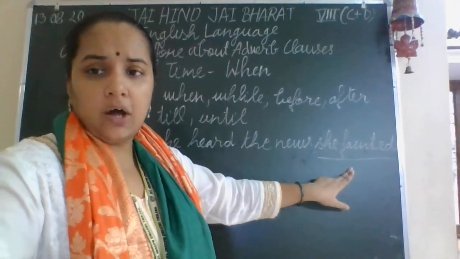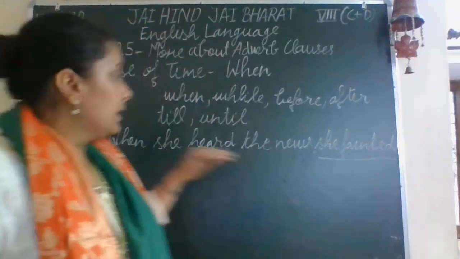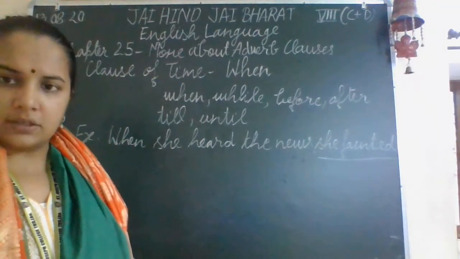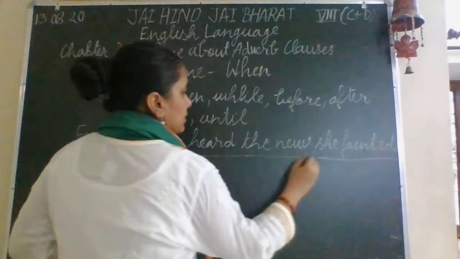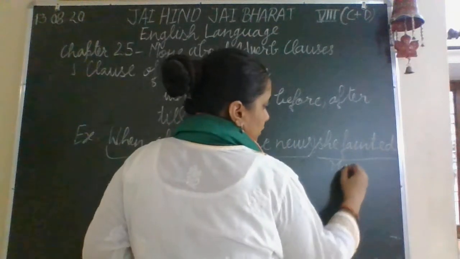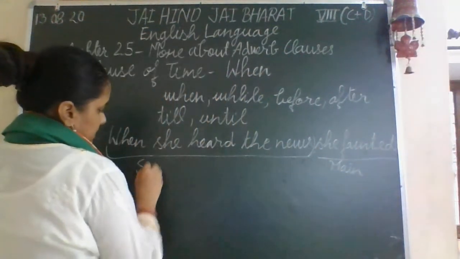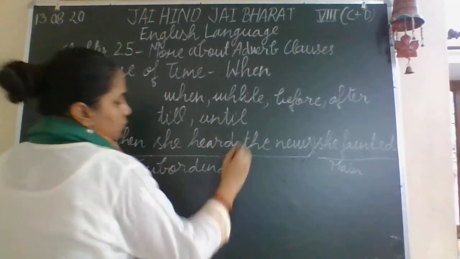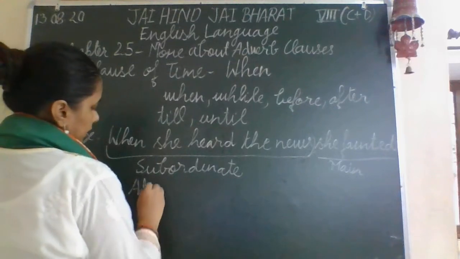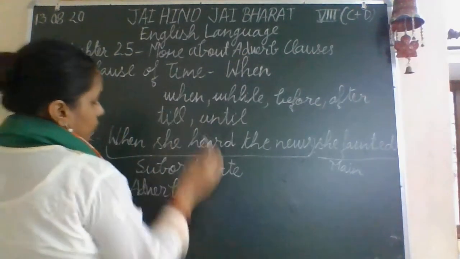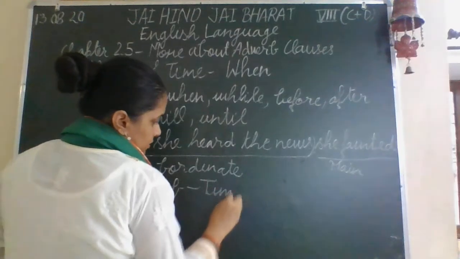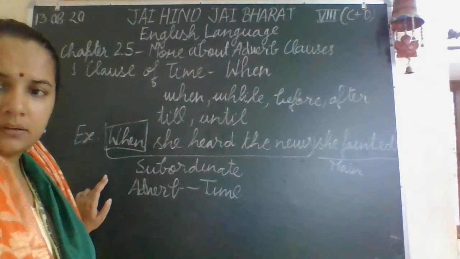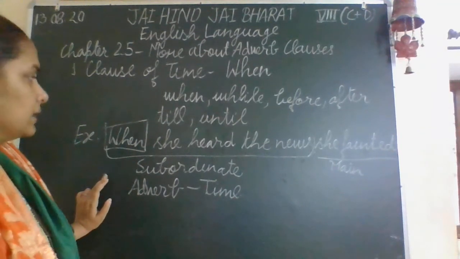So this is the main clause. And when she heard the news is the subordinate clause. This one is main clause. This one is subordinate clause. In subordinate also this one is adverb, and in adverb also this is the clause of time, because here it is starting with when. So this when is representing that.